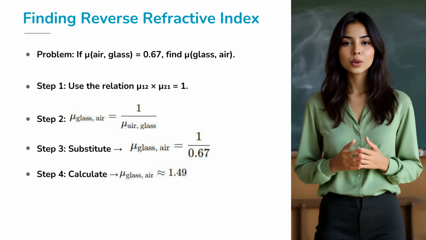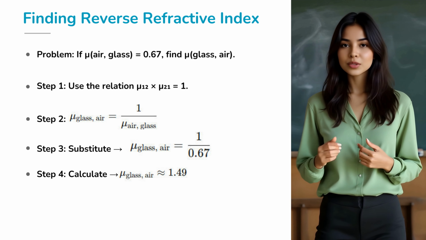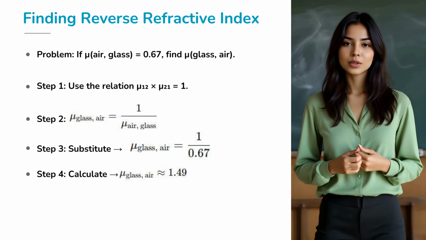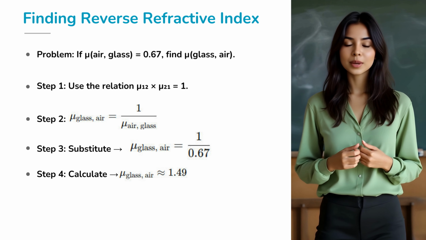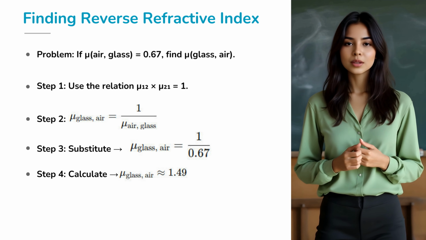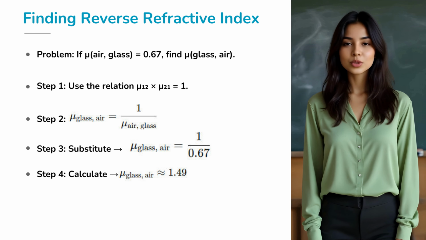Let's solve a quick problem. We are told that the refractive index of air with respect to glass is 0.67. We need the refractive index of glass with respect to air. Step 1. Write the relationship μ₁₂ times μ₂₁ equals 1. Step 2.